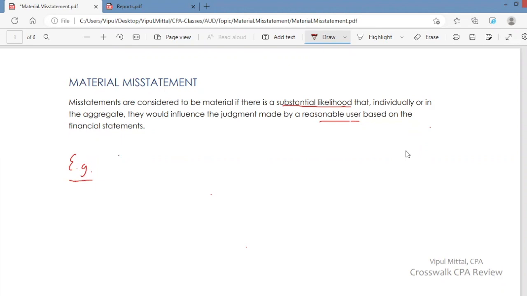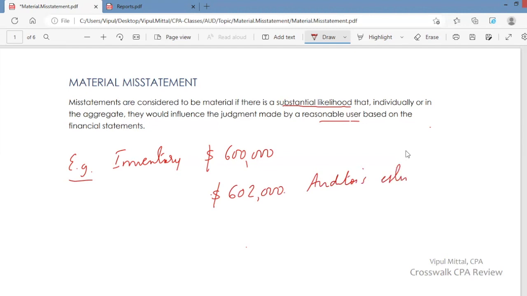management states inventory at $600,000. You do your estimated calculation and get to a figure of $602,000. This is your estimate. There is a misstatement, you can say that.